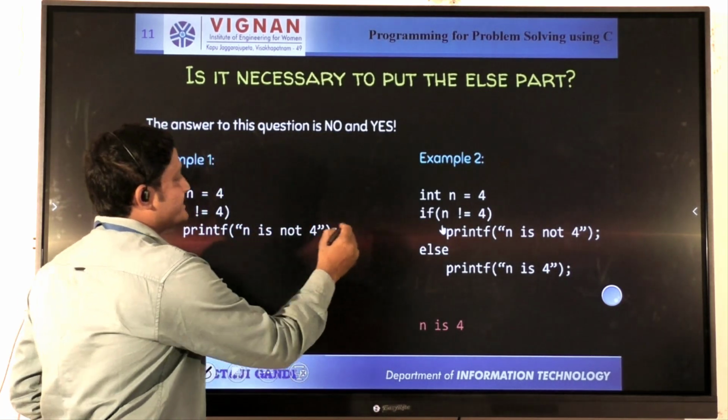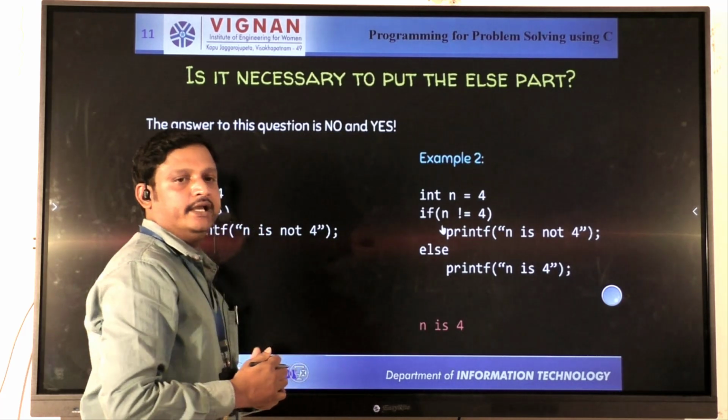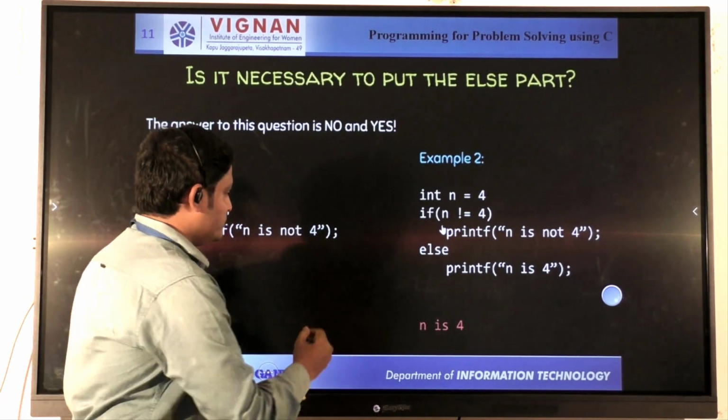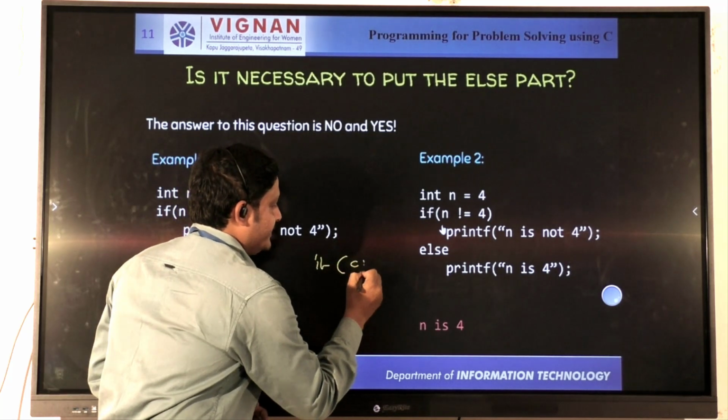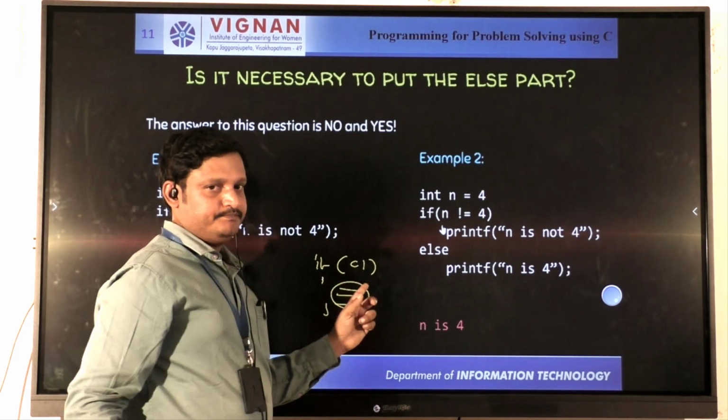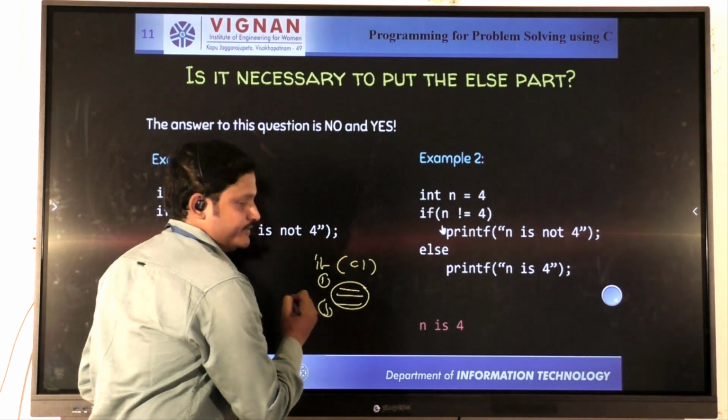Must and should, braces are necessary for every if block or else block. But if the if block with condition 1 executes only one statement, there is no need to give the braces. Not only for if, the else block also: if only one statement executes, there is no need for braces. That is why for branching statements, conditional statements or looping concepts, braces are not mandatory.